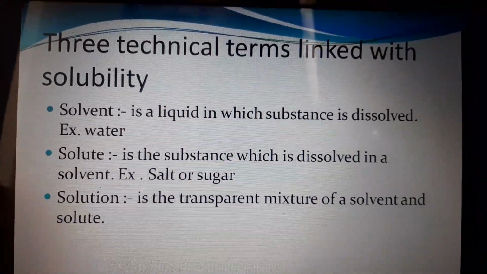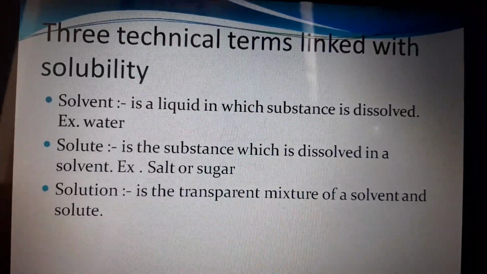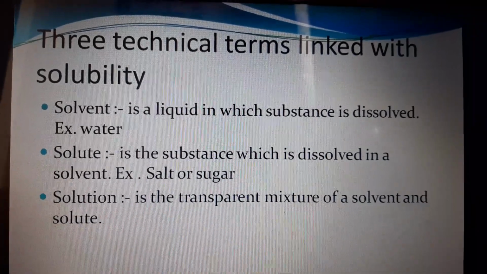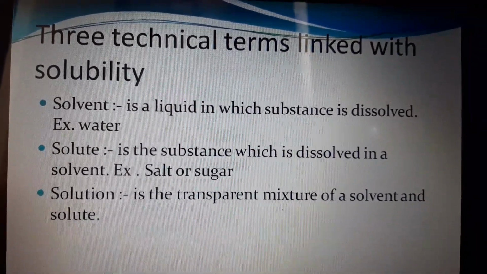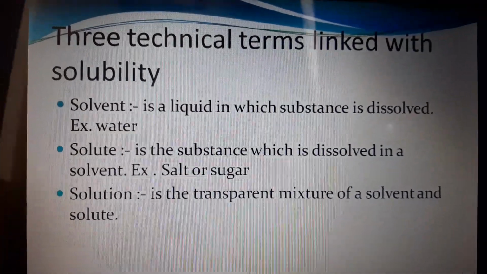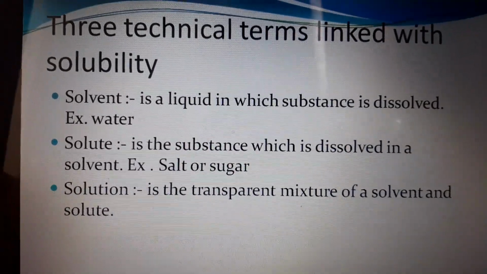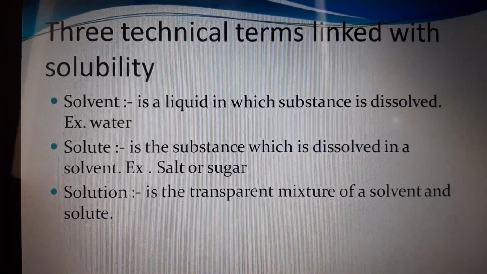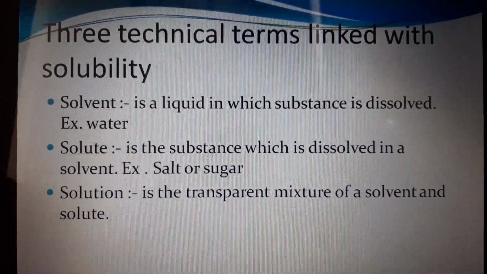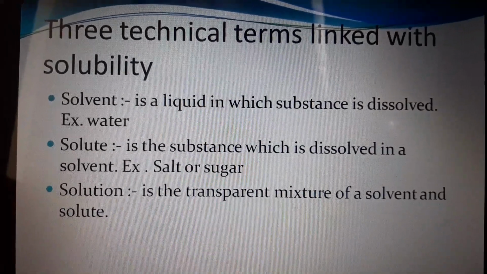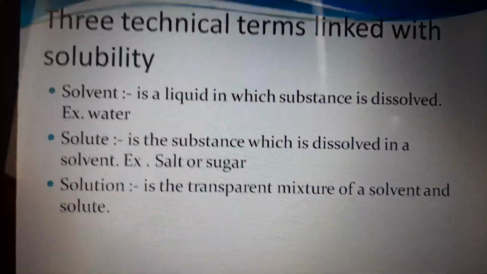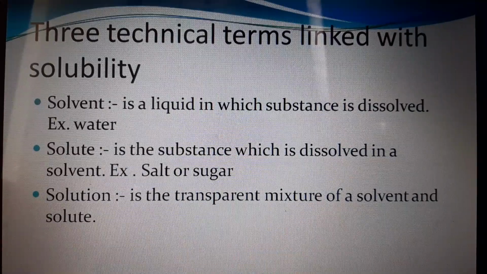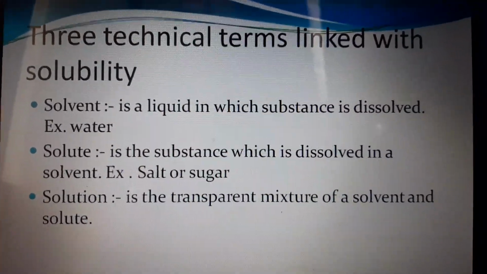Some technical terms associated with solubility are solvent. Suppose in this case we take water in which we are dissolving the sugar, that is the solvent. Solute is the substance which is dissolved in the solvent, suppose salt and sugar. And when we mix them both, the transparent mixture which is prepared is a solution.